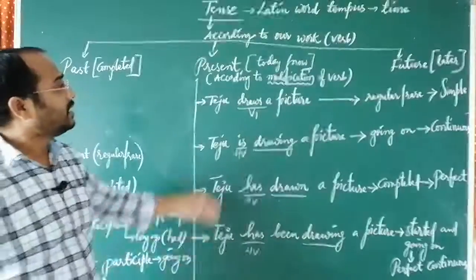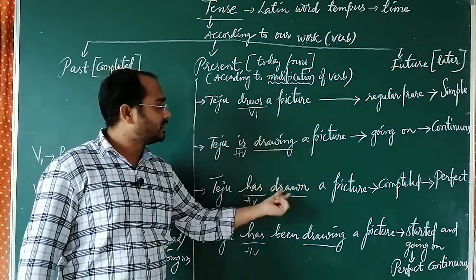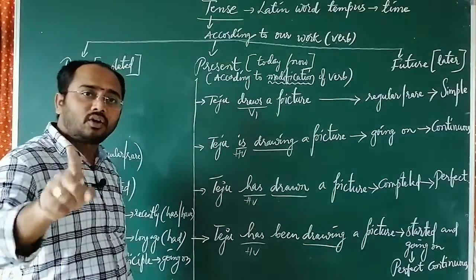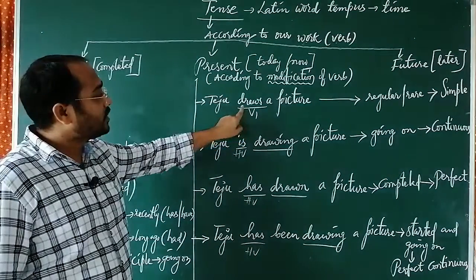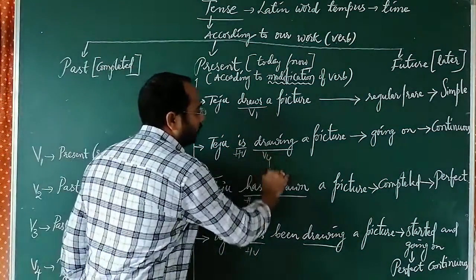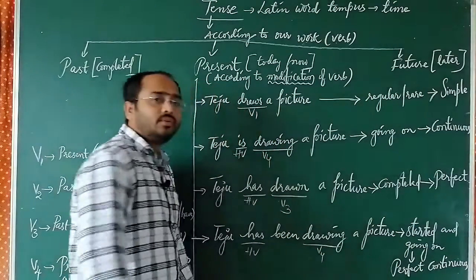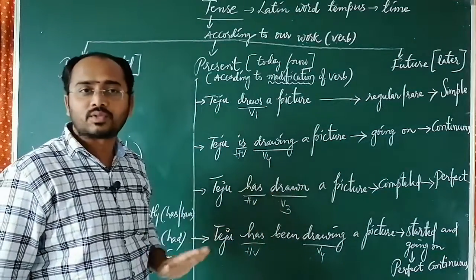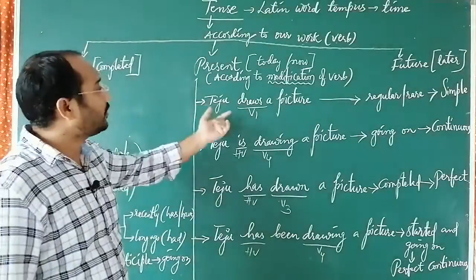Confirmed. But if you consider the verb: draws, drawing, drawn, been drawing. The verb is draw, but it is modified. Here it is V1, this is V4, this is V3, and here been plus V4. It is modified into V1, V2, V3, V4 forms only, but the verb has not been changed. Now come to the point here.